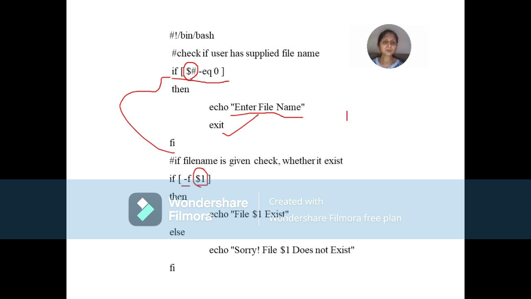So how do we execute the program? We say bash. What is the name of our program? The name of our program is OS. So along with this execution, we are supposed to supply the file name as an argument. So let us give some file name. Say I want to check whether... So this is how we give the command. We say bash, the name of our program, which is osb8.sh, and we want to check whether the osb1.sh file exists or not. So this is our command line argument.